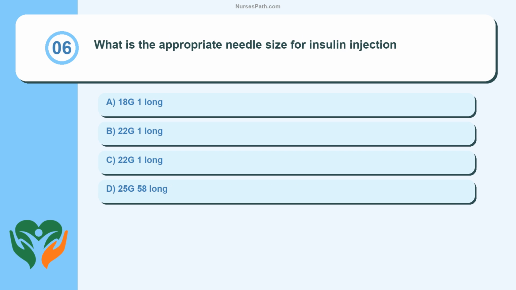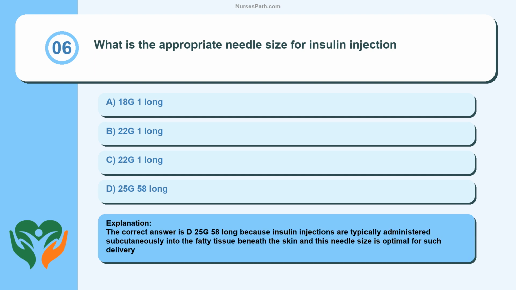Question 6. What is the appropriate needle size for insulin injection? A. 18G, 1 inch long. B. 22G, 1 inch long. C. 22G, 1 inch long. D. 25G, 5/8 inch long. The correct answer is D, 25G, 5/8 inch long, because insulin injections are typically administered subcutaneously into the fatty tissue beneath the skin, and this needle size is optimal for such delivery.